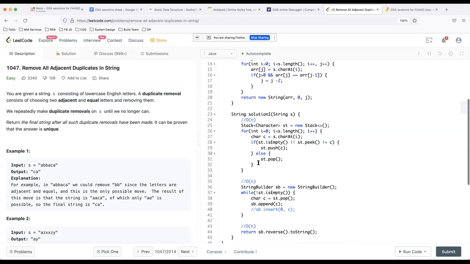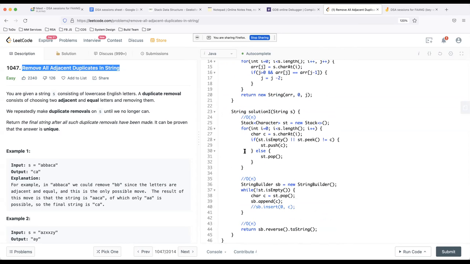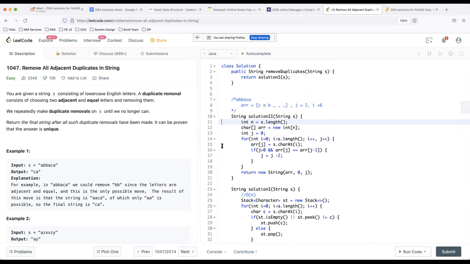Yeah, I know we are discussing the stack topics, and this is a very famous question on stacks, but you can do it without using stacks. And in the FANG companies, Facebook, Google, Apple, this is the kind of solution they are expecting. Here I'm not using any fancy data structures, nothing fancy about it. It's very simple, and everyone knows how to use arrays and how to iterate over arrays. This is what companies are looking for.